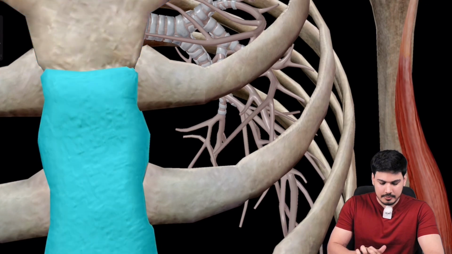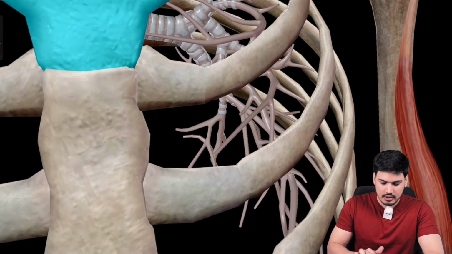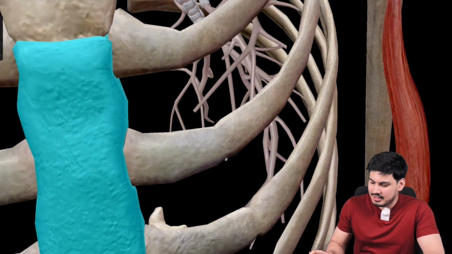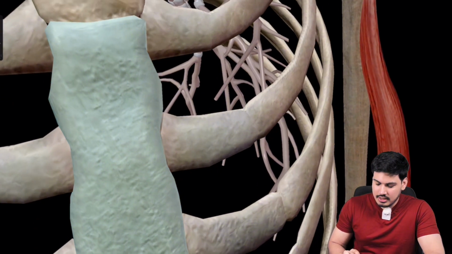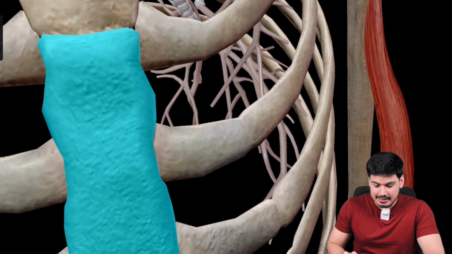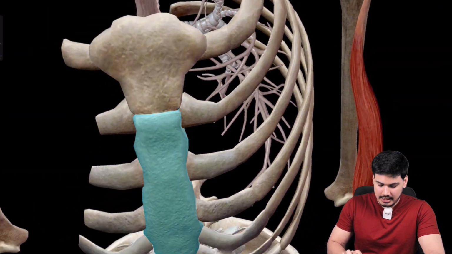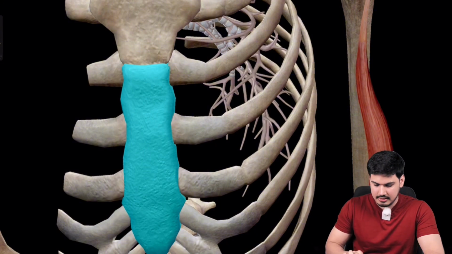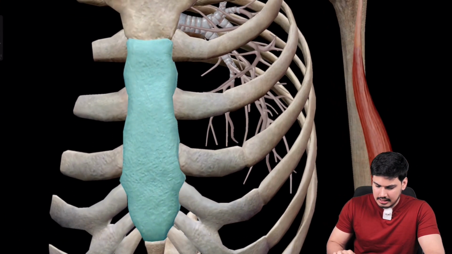Manubriosternal joint. What is this joint? Which cartilage, guys? Manubriosternal joint, you already know. This is your fibrocartilage, right? So this is the manubriosternal joint. Okay, understood. So costal cartilage is done. This manubriosternal joint is fibrocartilage. This we already saw.